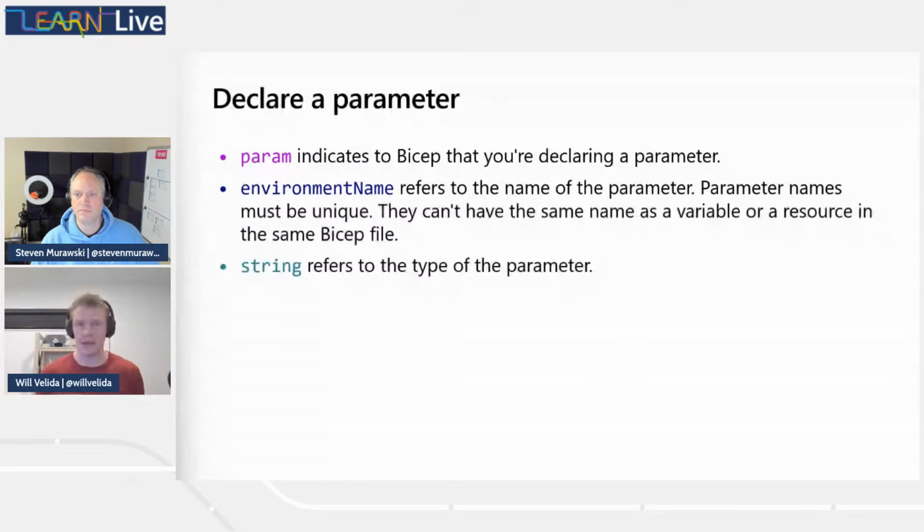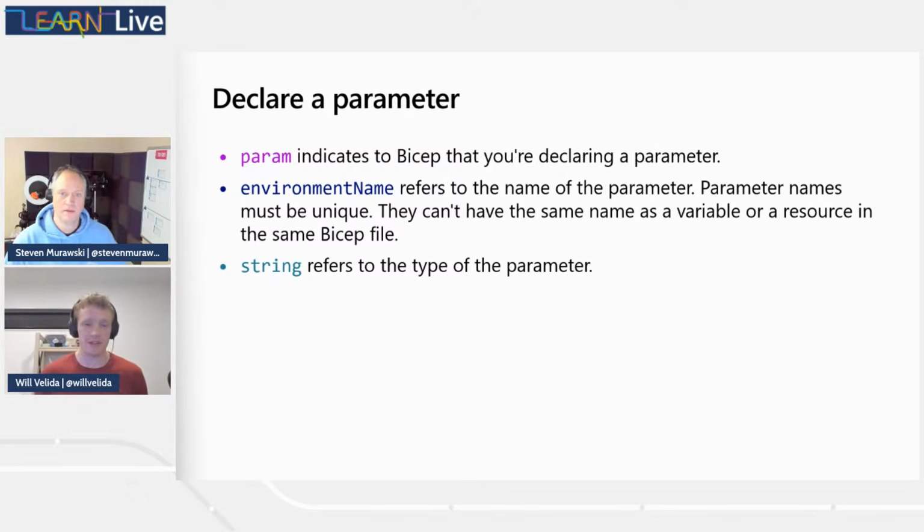These can be anything we like, but as the objective of this is to make our Bicep templates as reusable as possible, it makes sense to give it a name that's understandable by other users. So other developers in our team can look at our Bicep template, see our parameter name and go, oh, okay, that's what the parameter name is, and that helps guide them to provide a value that makes sense. The key thing to note about parameters is that they need to be unique within the template, and they can't share the same name as other resources or other variables within our Bicep template.